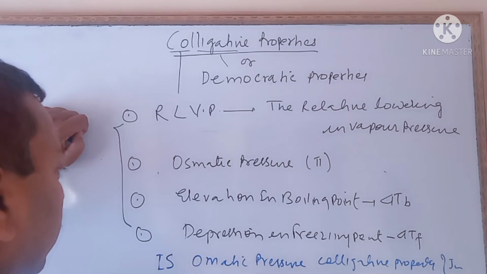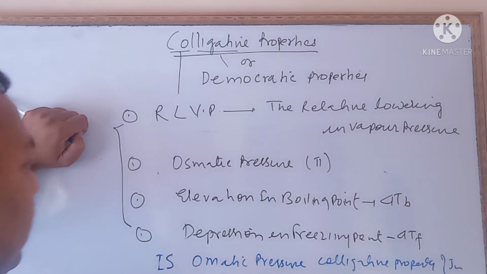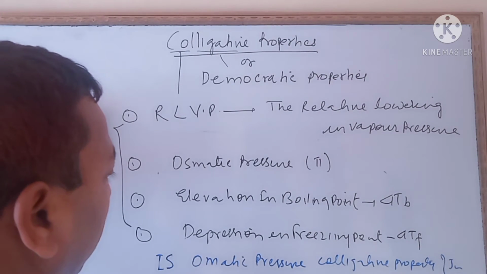Yes, because osmotic pressure depends upon n.